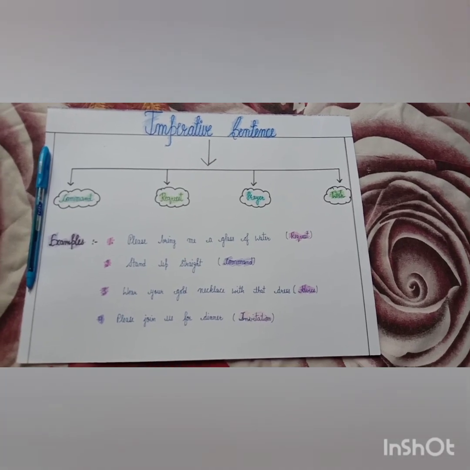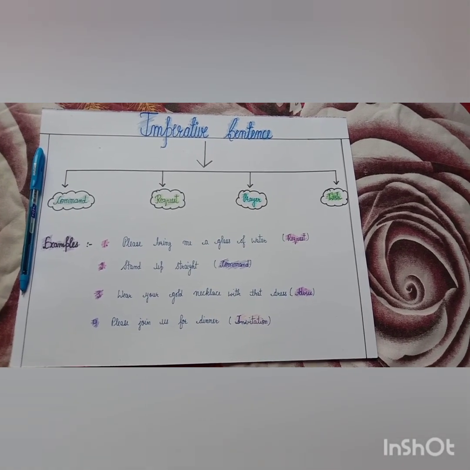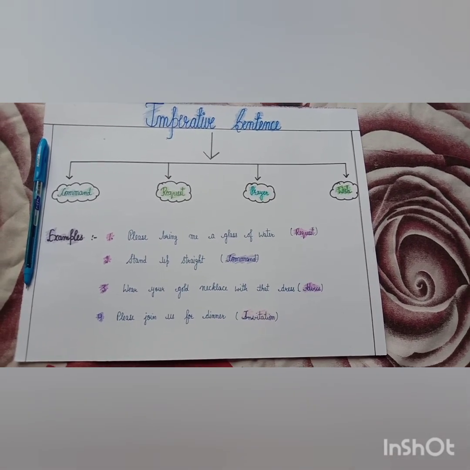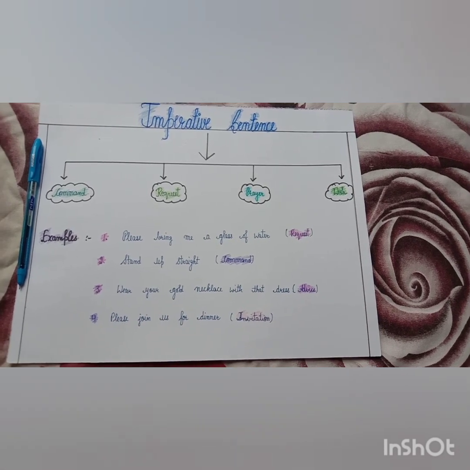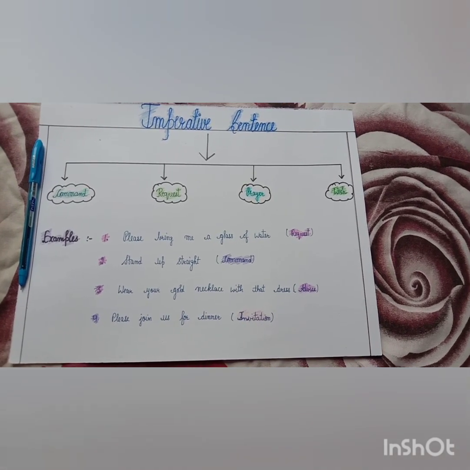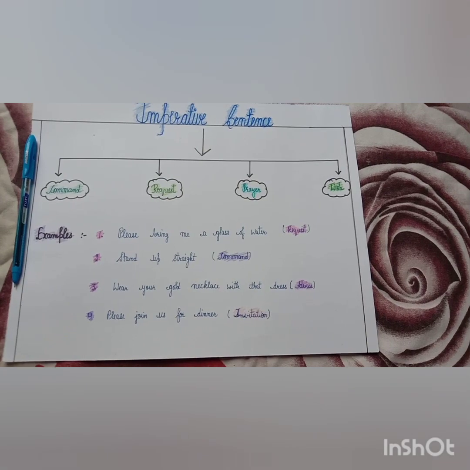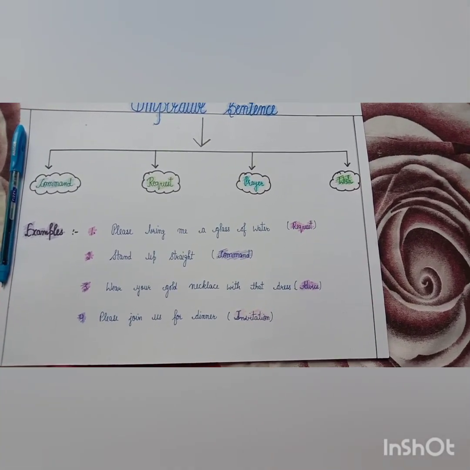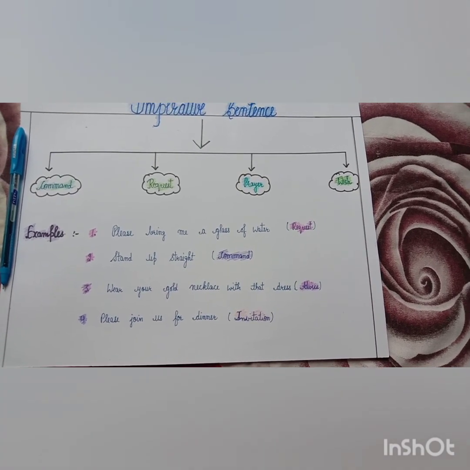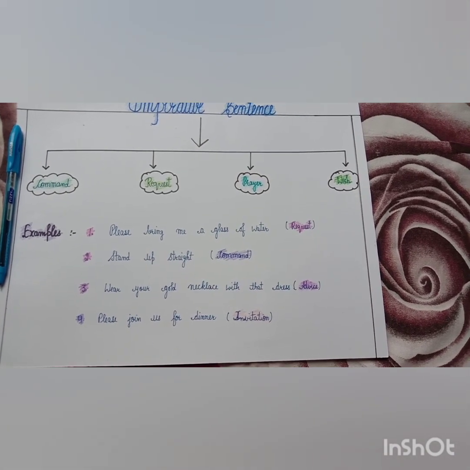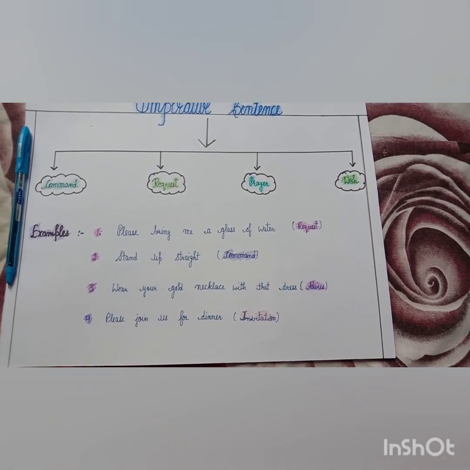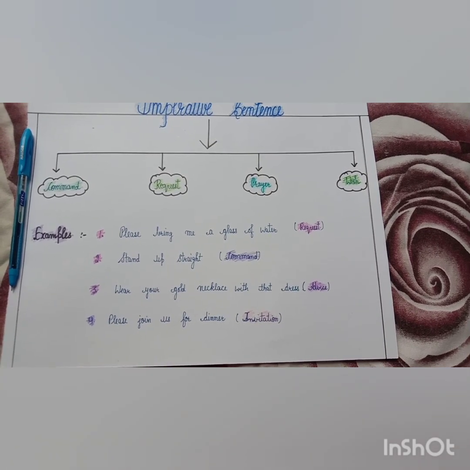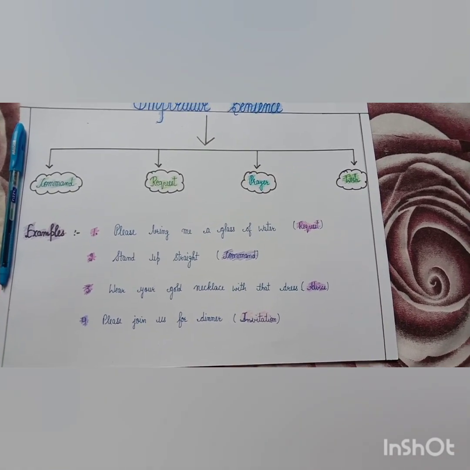The second type is the imperative sentence. Imperative sentences are also divided into 4 parts: command, request, prayer, wish. Mostly imperative sentences depend on command, request, prayer and wish. Now first examples. Please bring me a glass of water. The word "please" shows that it is a request. Stand up straight: command. It defines that one has given a command to another.